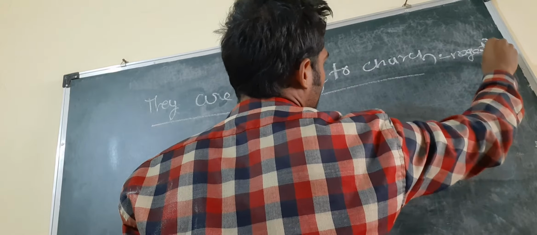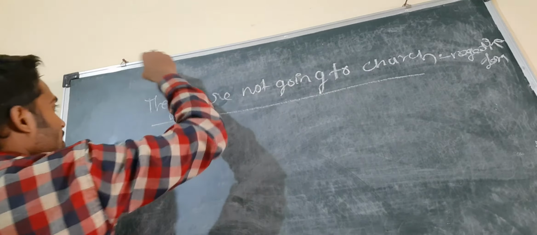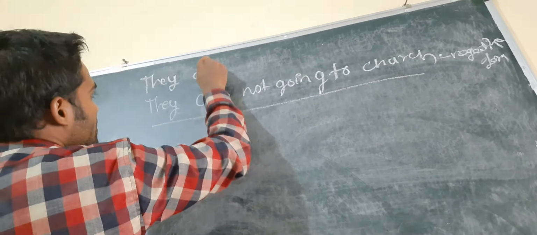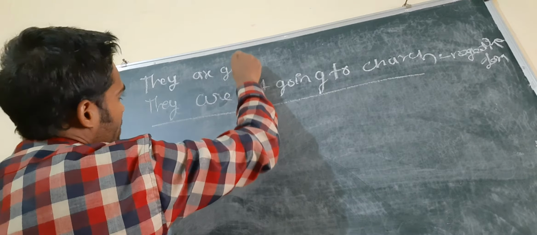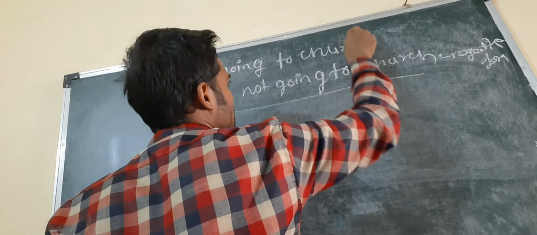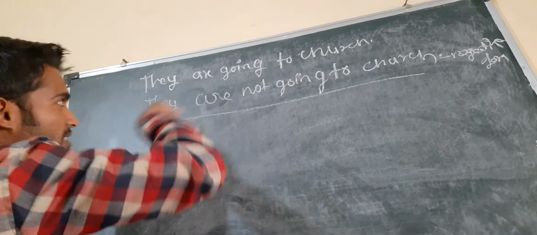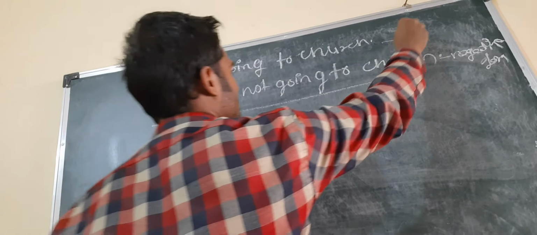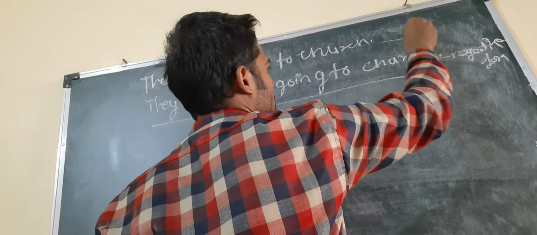For the positive form, I can write: they are going to church. This is for the positive form, and this one is for the negative form.